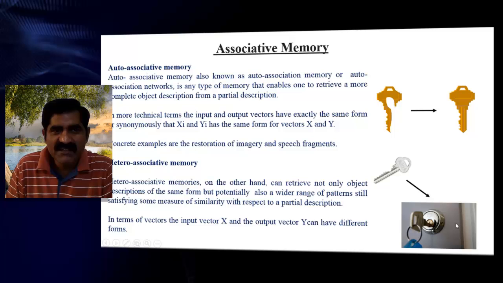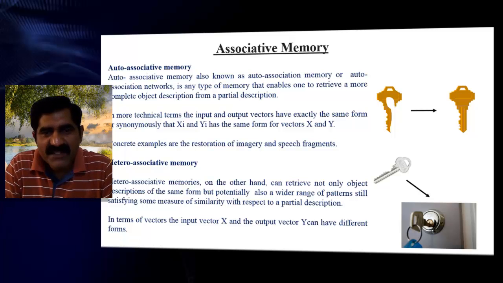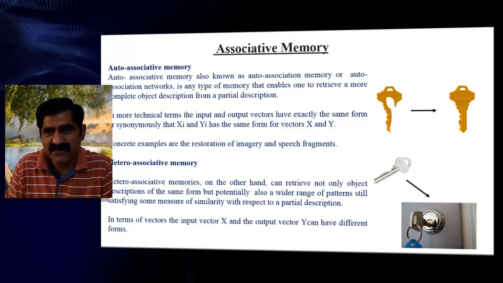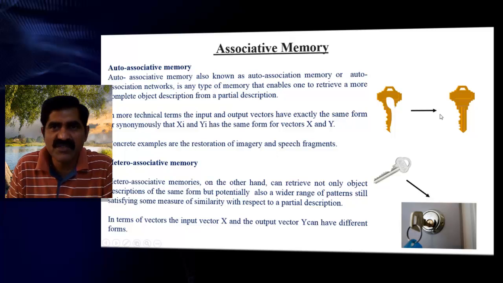This type of scenario we say hetero-associative memory. Hetero-associative memory can retrieve not only object descriptions of the same form but potentially also a wider range of patterns, still satisfying some measure of similarity with respect to a partial description. You have given only a key, a partial description, but it gives this output. This type of scenario we say hetero-associative memory, and this type we say auto-associative memory.